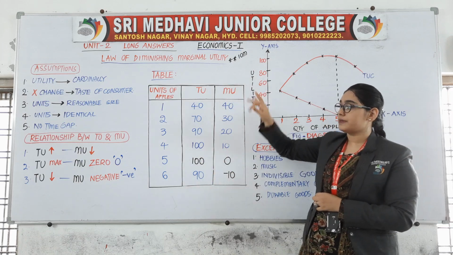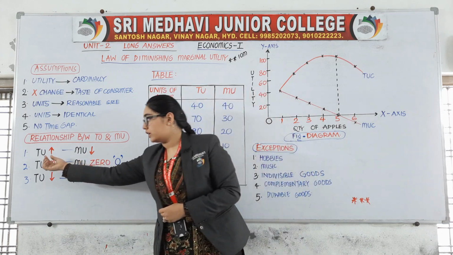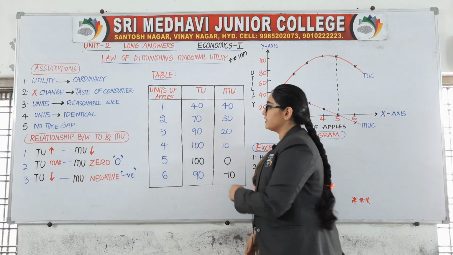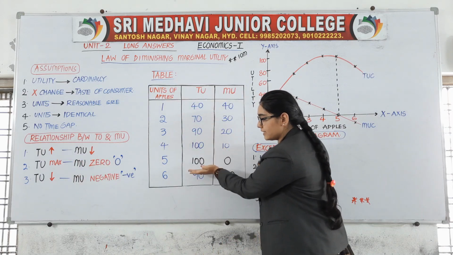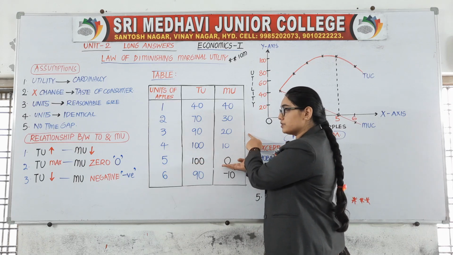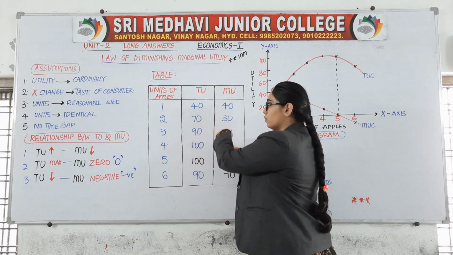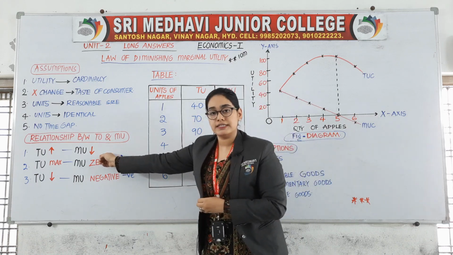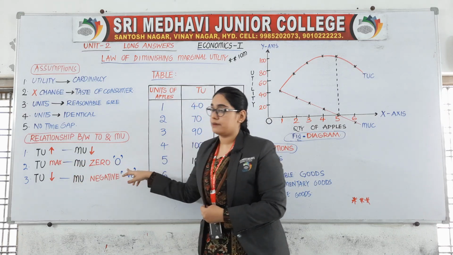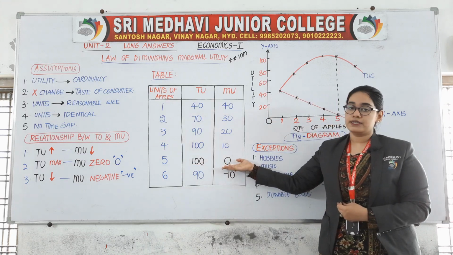This relationship is presented here in terms of symbols. When total utility is maximum, marginal utility decreases. Observe this table. Total utility is maximum at 5th unit and marginal utility is decreasing. One is increasing, one is decreasing. First point is clear. Second one, total utility is maximum, MU became 0. At 5th unit it became maximum and MU became 0.